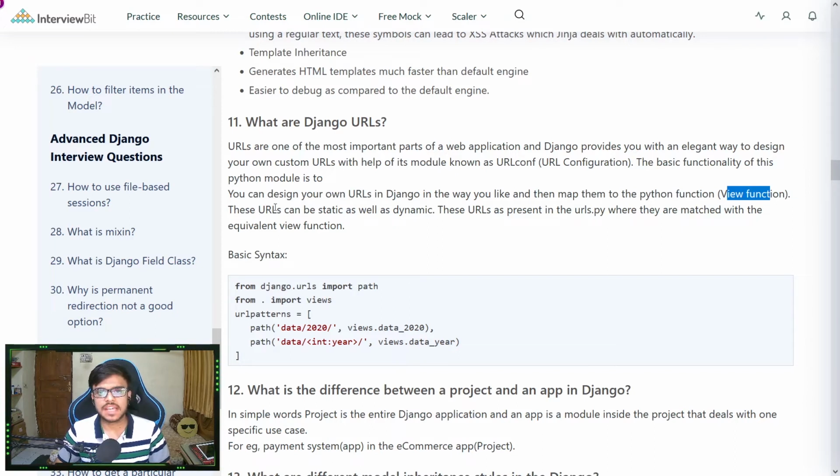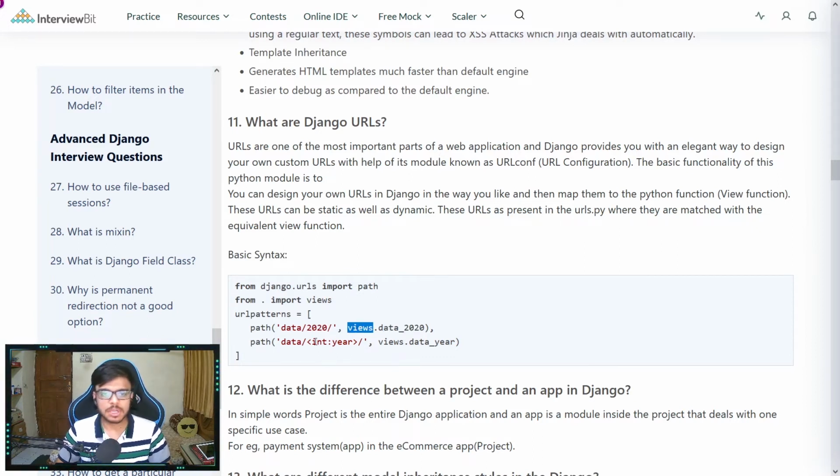Now these URLs can be static or dynamic. The URLs are present in the urls.py file, where they are matched with the equivalent view function. So the syntax is like this. We import path from django.urls, and we also import views to map it to a particular function. Then we create a urlpatterns variable, and in that we call the path function, and we give the specific path where if the user hits this particular path, then we go to the data_2020 function in views.